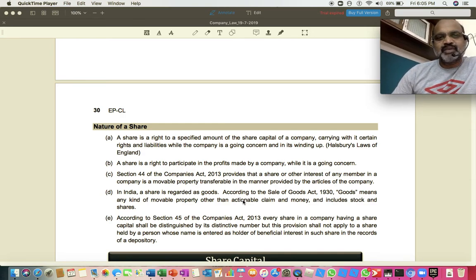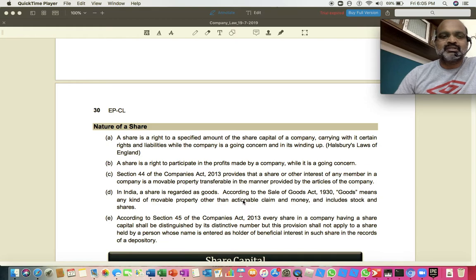If I have lent money to a person called B, my right over B to collect the money is basically an actionable claim. A person's legal right over another person to collect the money which is lent is an actionable claim. That can be assigned or exchanged, but that cannot be sold. Money can be exchanged, as you all know. Money cannot be sold and bought.